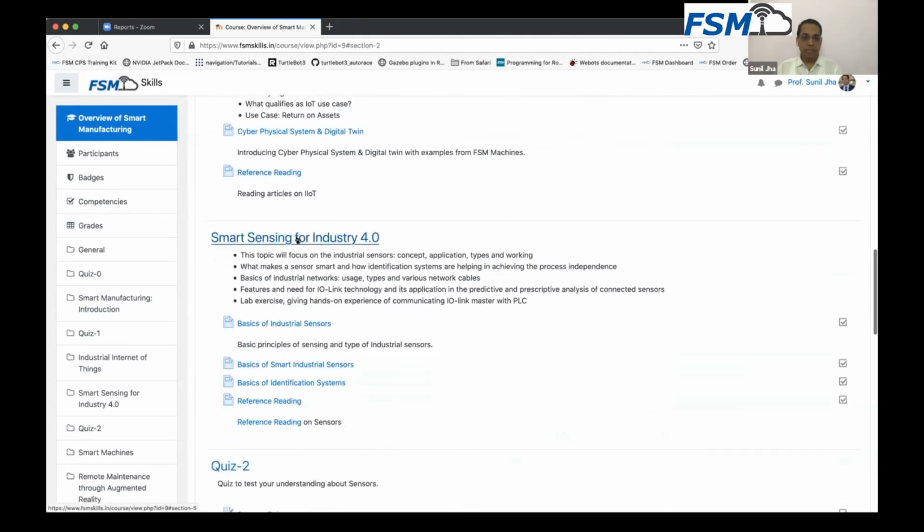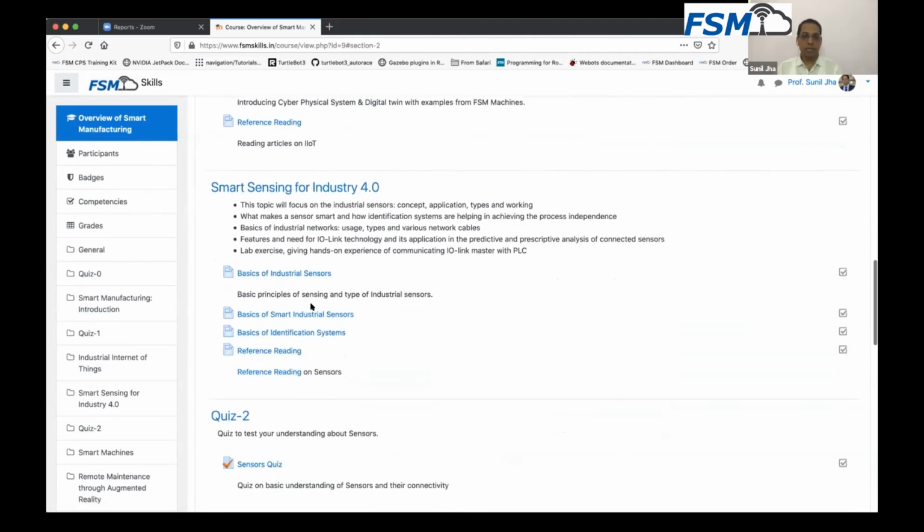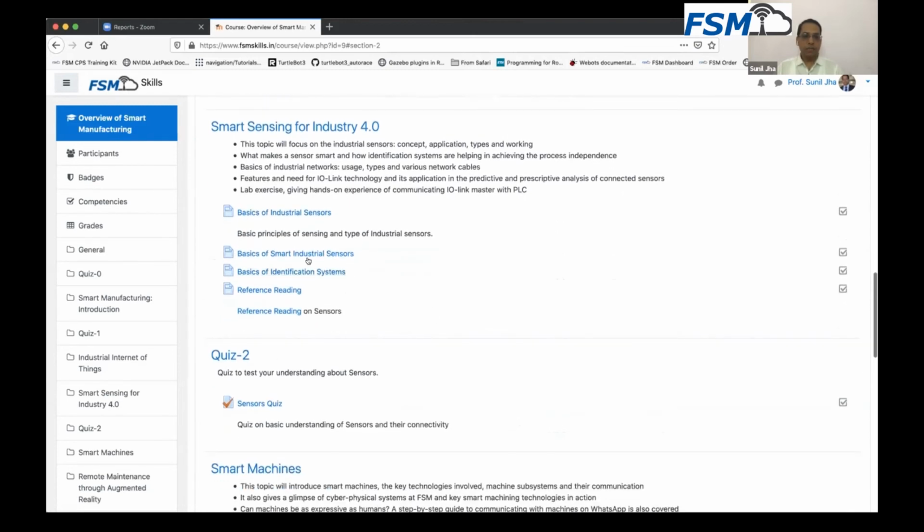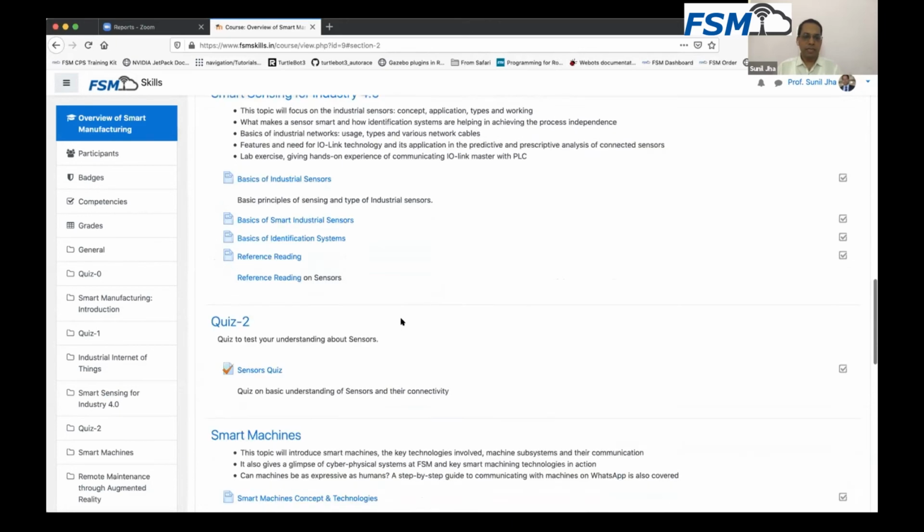So this is just an overview about the industrial Internet of Things. You can understand smart sensing for Industry 4.0. There are basic topics being explained over here. There's a dedicated quiz on the smart sensors also. So you can attempt this quiz too after you go through the sessions on sensing.